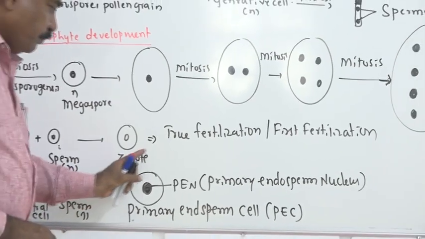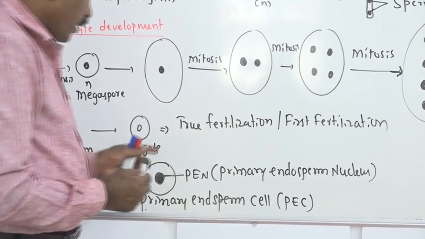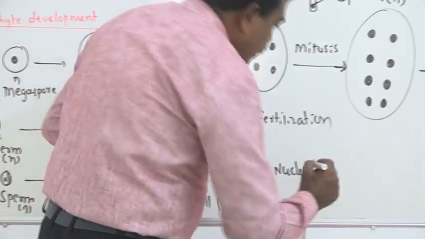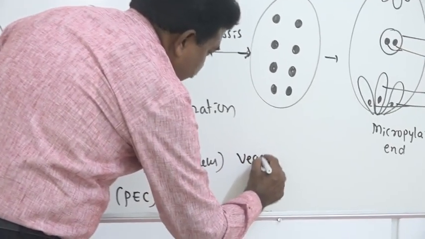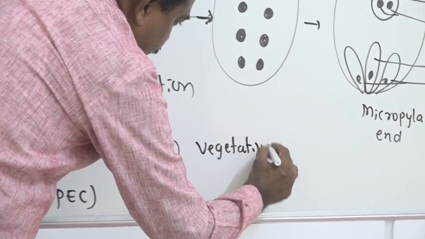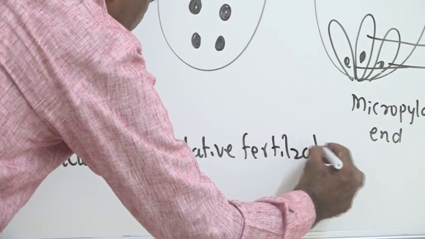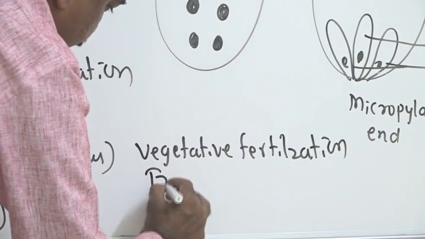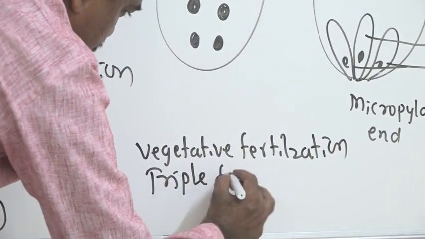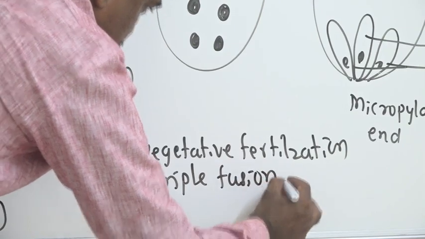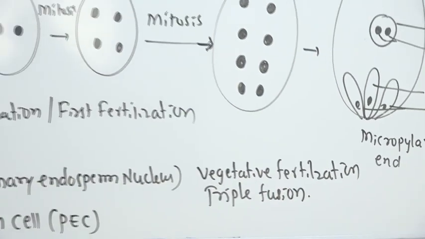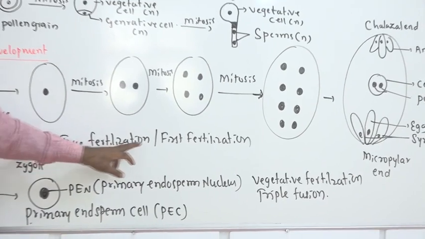Now, the first one is what we call true fertilization. The second is the vegetative fertilization. During this vegetative fertilization, three nuclei are fused. Hence, this process is called triple fusion. Therefore, in angiosperms, two fertilizations take place.